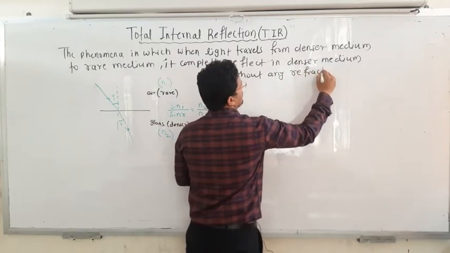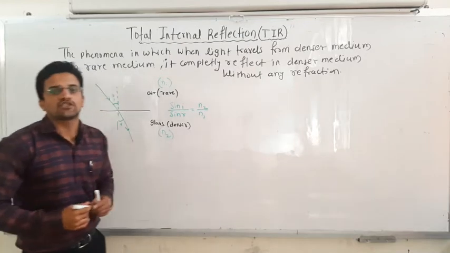There is no refraction that takes place, okay. So there is only a reflection that takes place, okay.